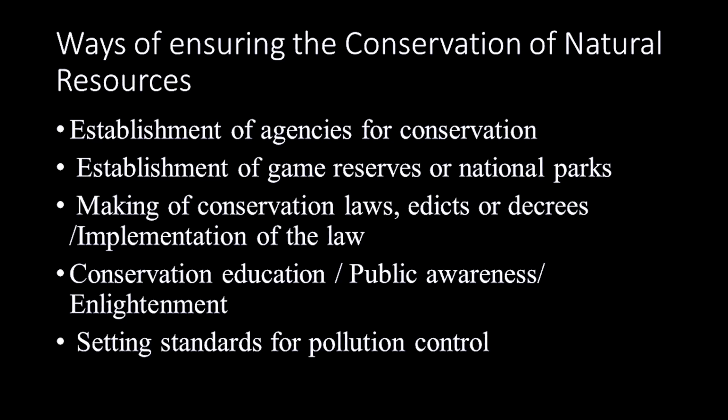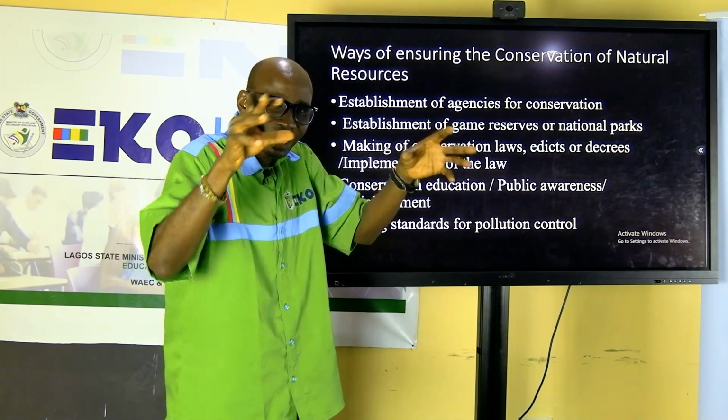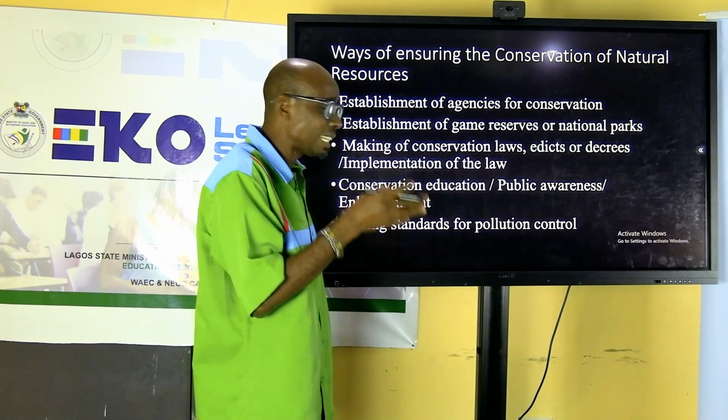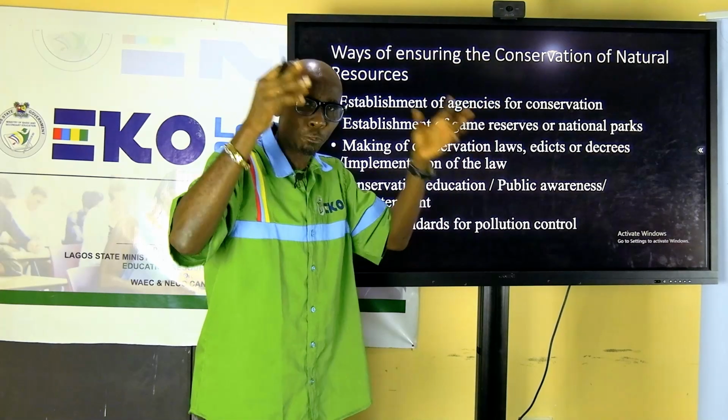Number one is establishment of agencies. Agencies that will monitor how we use these resources. The next one is establishment of game reserves or national parks. These are areas that have been designated to keep animals or plants in their natural form.